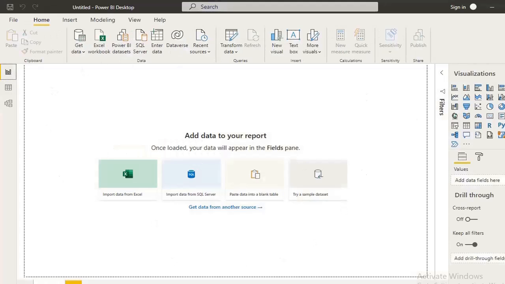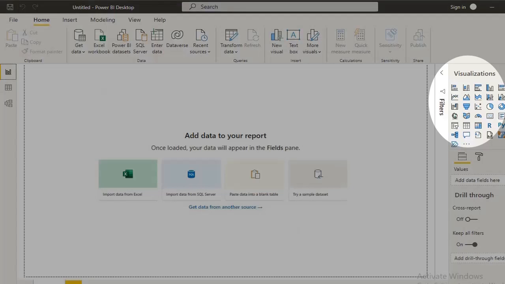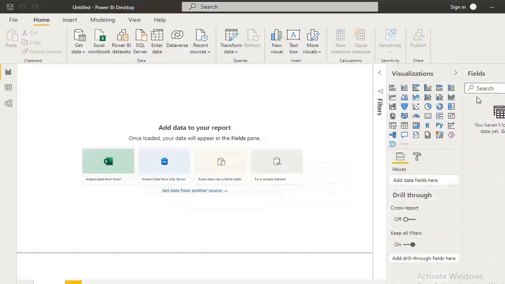In this white area, we will have all the visualizations. Here you can see the visualizations. If I expand this, this is the fields pane. Whatever data we insert, we will have the data over here. Once we get the data, we can have a better understanding. So let us download the data first. How can we insert the data?